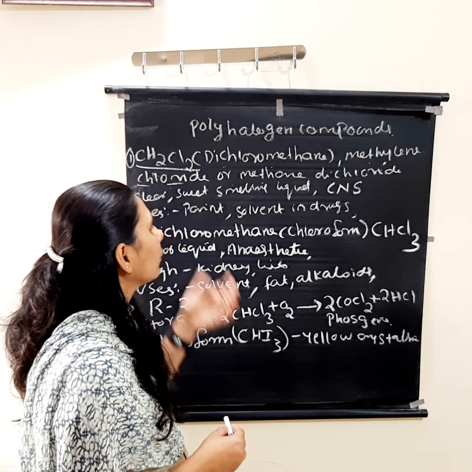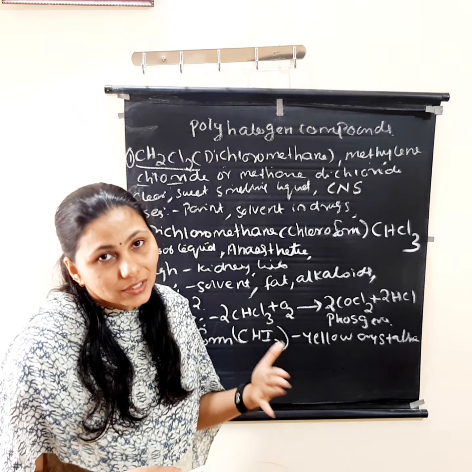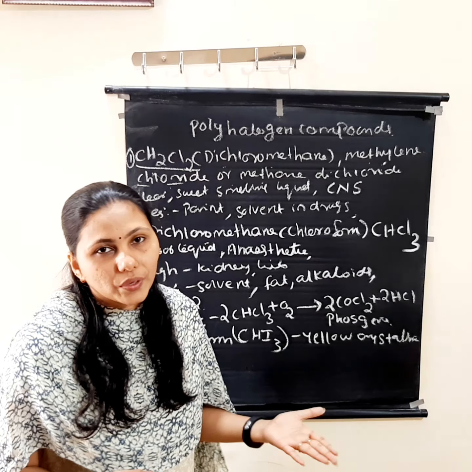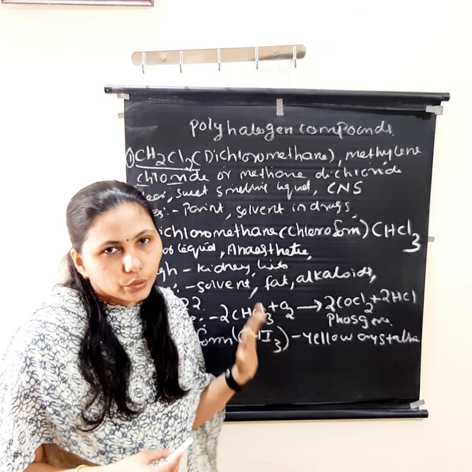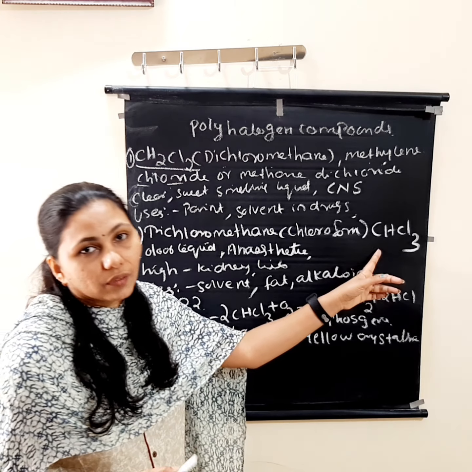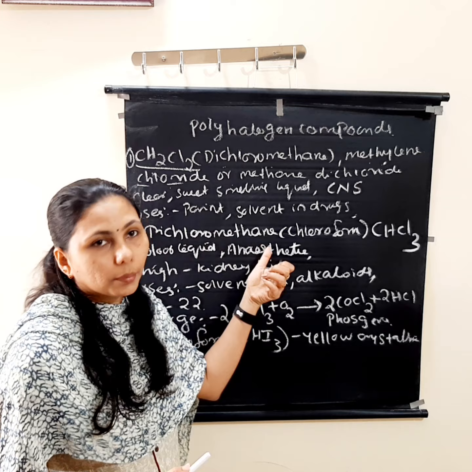Okay. One of the main uses of this one is it is used in paint strippers and paint removers, and it is used as the solvent in drugs. Any two uses you can learn. Okay. The next one is CHCl3. What is CHCl3 or chloroform? It is known as trichloromethane.